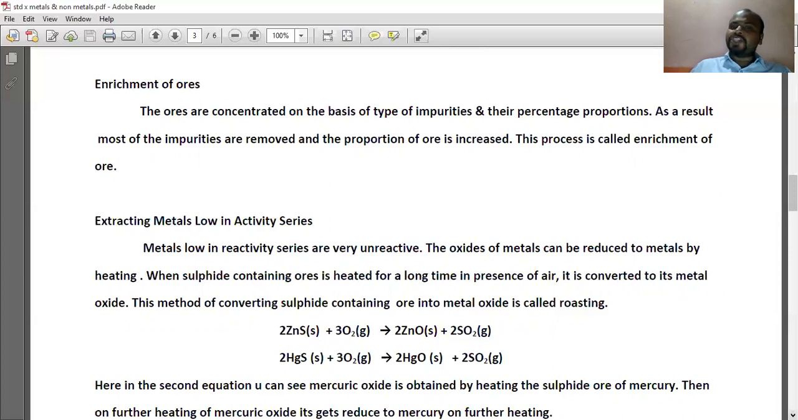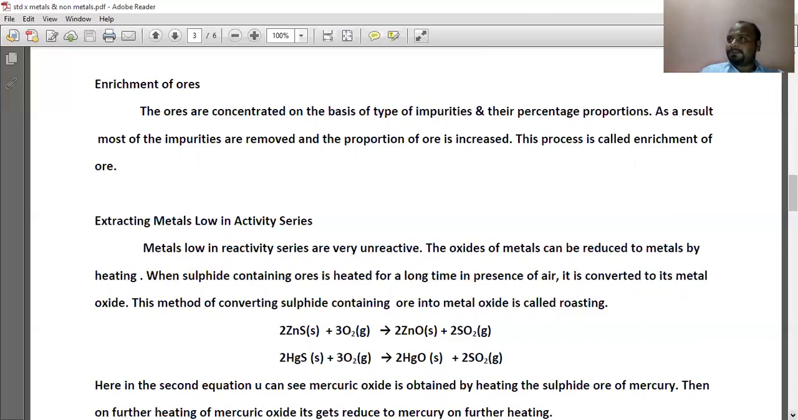So this is the definition of enrichment of ore. You can see it in the textbook also. Underline that particular thing. It is also a definition which can be asked for 2 marks, because in this you are given the factors on which the enrichment of ore depends and how it is done.